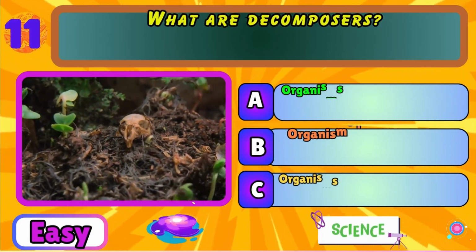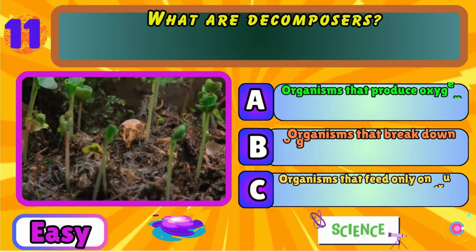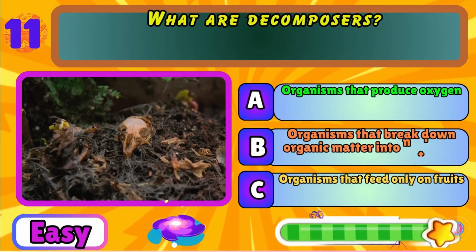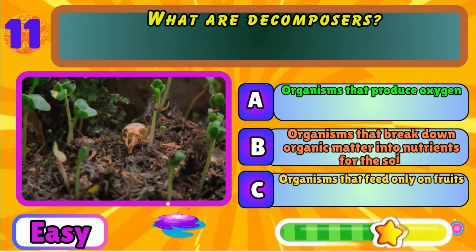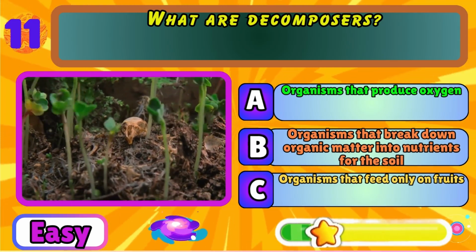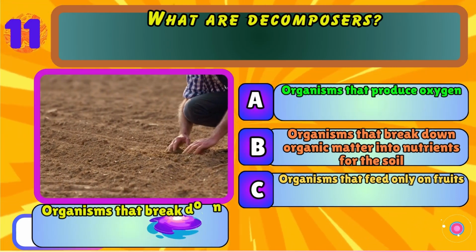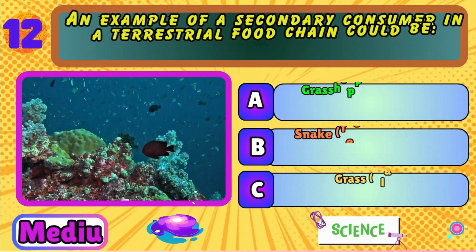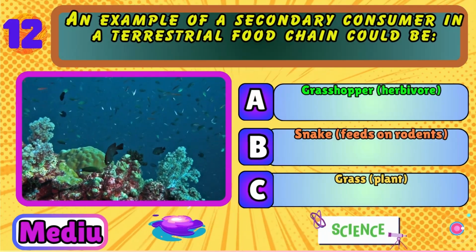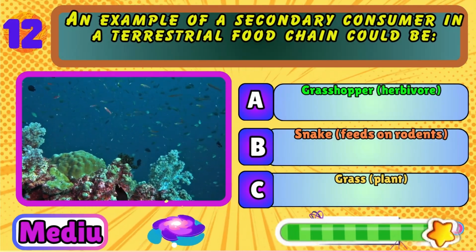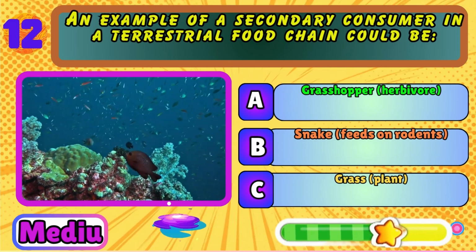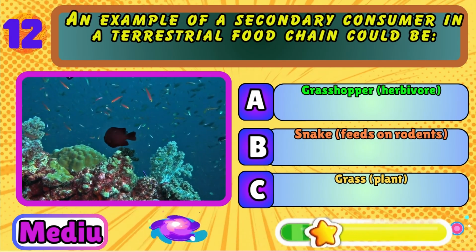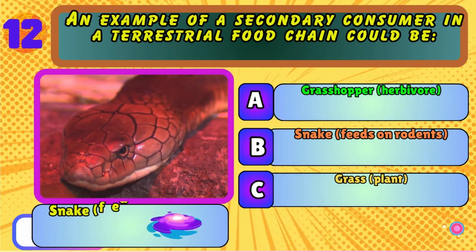What are decomposers? Organisms that produce oxygen, organisms that break down organic matter into nutrients for the soil, or organisms that feed only on fruits? Organisms that break down organic matter into nutrients for the soil. An example of a secondary consumer in a terrestrial food chain could be grasshopper, herbivore, snake, feeds on rodents, or grass, plant. Snake, feeds on rodents.